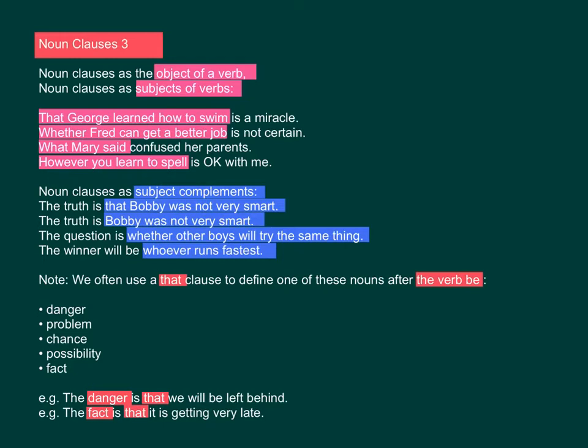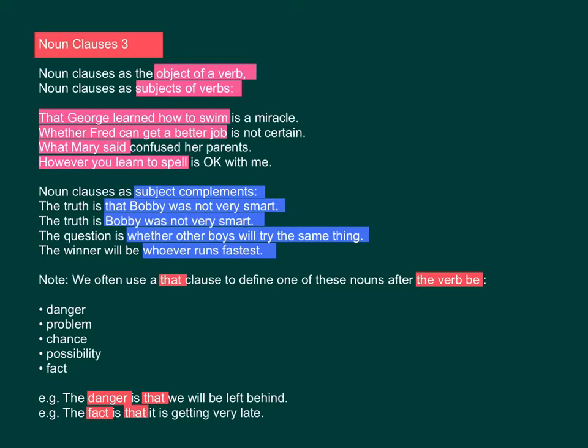Noun clauses as subject complements. For example, the truth is that Bobby was not very smart. The truth is Bobby was not very smart. The question is whether other boys will try the same thing. The winner will be whoever runs fastest.